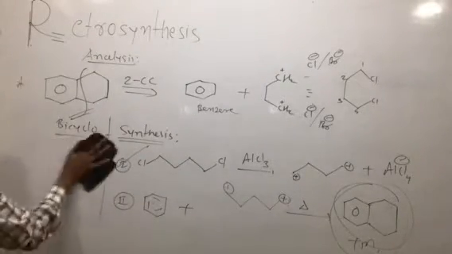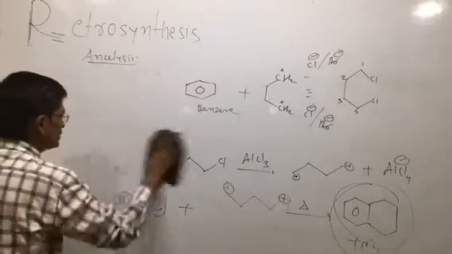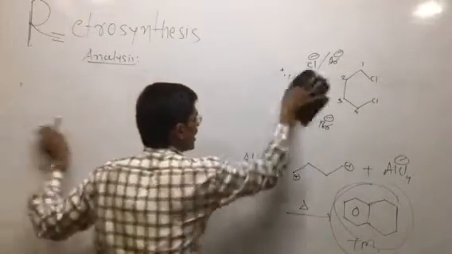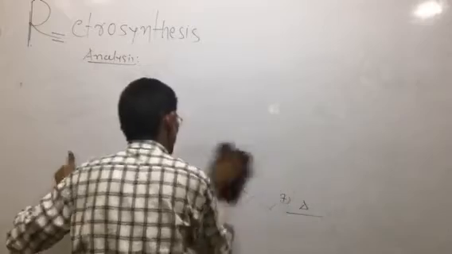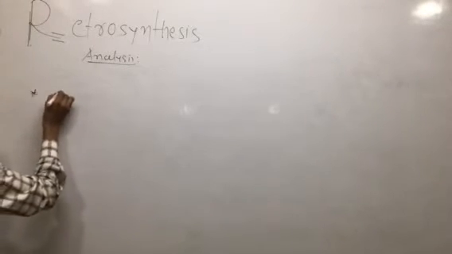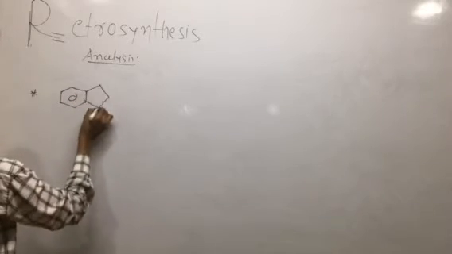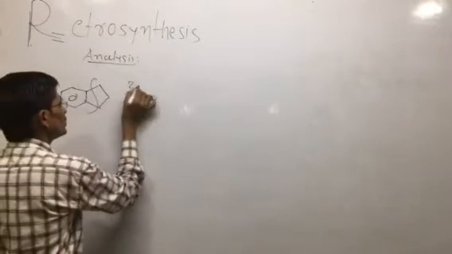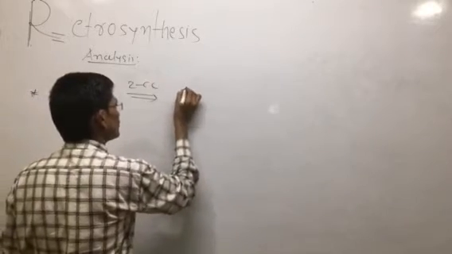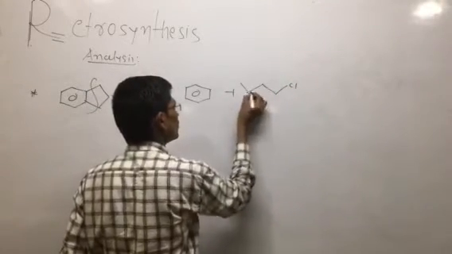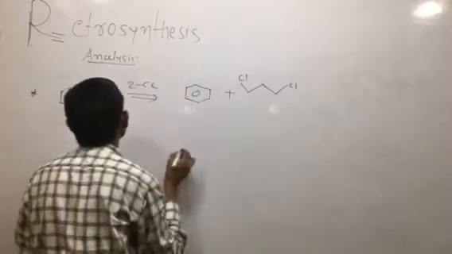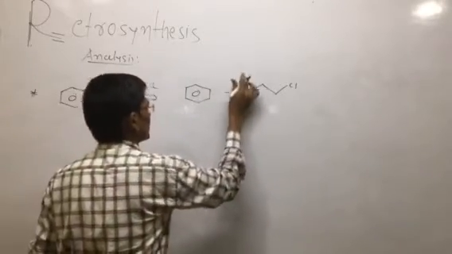These are applications of the Friedel-Crafts alkylation reaction. So here we did the analysis of this compound, followed by synthesis. For such compounds you have to do analysis followed by synthesis, first of all analysis using the specific reaction conditions and reagents. If you are given the next compound, how is it obtained? Again 2C-C disconnection, with benzene and a 1,3-dichloro compound, plus a Lewis acid as reagent.